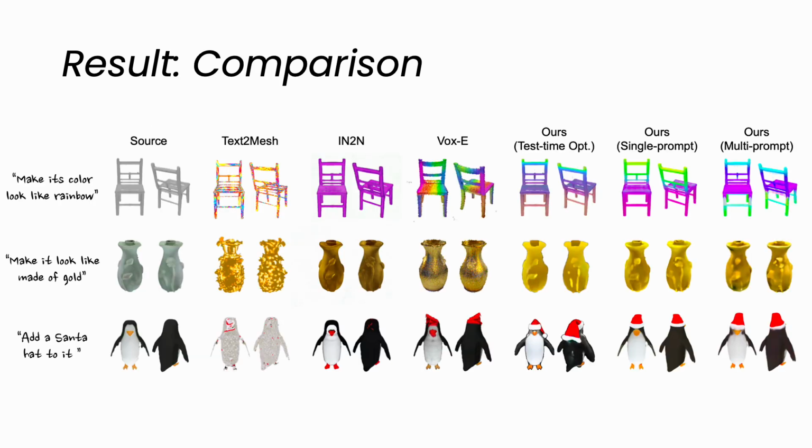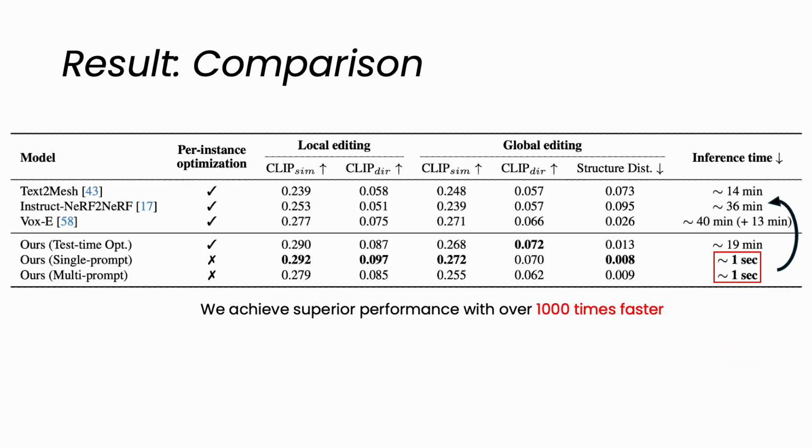Here is a qualitative comparison between our method and other methods. Our method can well preserve the details of the original 3D object, while other methods either fail to follow the editing instruction or change the identity of the 3D object. Here is a quantitative comparison between our method and other methods, which achieves superior performance with over 1,000 times faster speed.